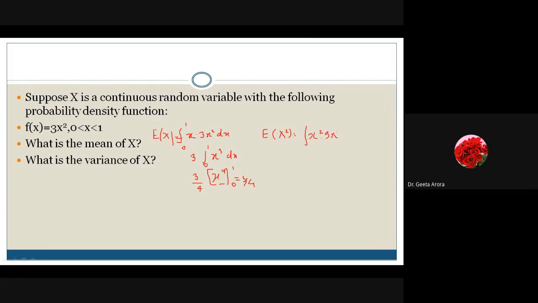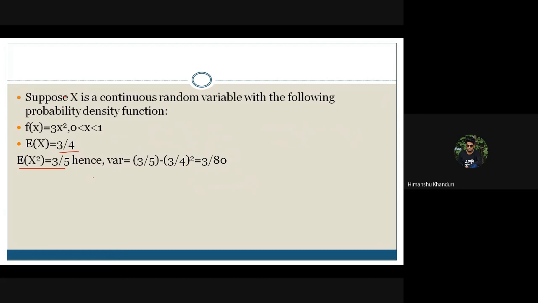So if we go for this, it gives me 3x4, and on integration, it gives me 3x5 by 5. So 3 by 5 is the first answer, Himanshu, right? Ma'am, we are getting actually 3 by 5. E of x square is equal to 3 by 5. After that, we will calculate the variance. Variance is E of x square minus 3 by 4 whole square. Yes, ma'am.